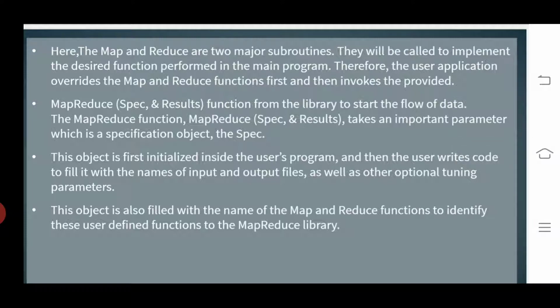Look at this, all of you. Coming to the map and reduce functions, here map and reduce are two major subroutines. A subroutine means a program within a program.